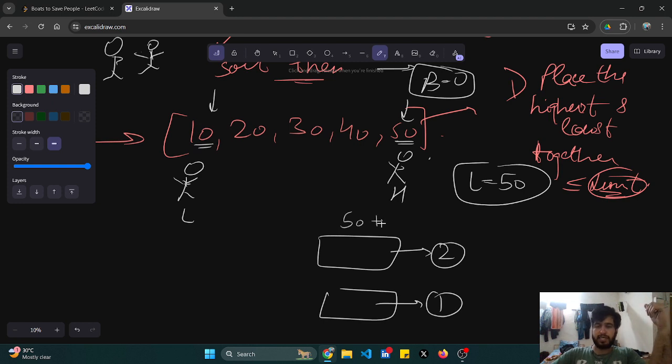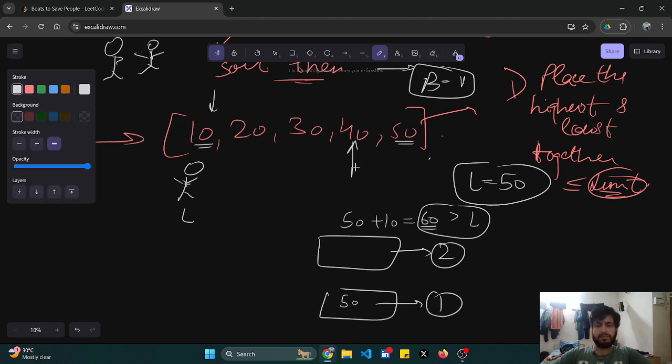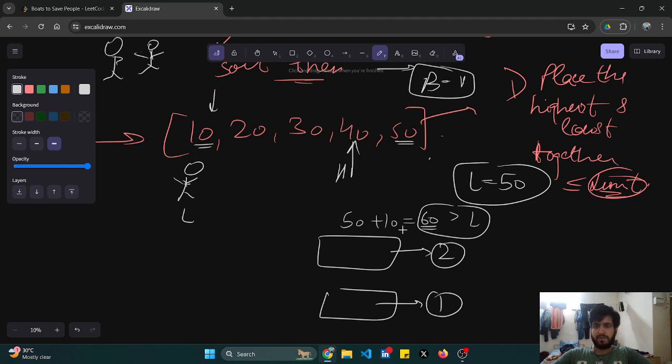50 plus 10 is equal to 60, and that is higher than my limit. Can I place them together? No, because it is higher than my limit. So I cannot place them together. I'll send my 50 alone, and my boat count would increase. As this person has already gone, my guide would go to the next person. This 50 has gone and it has increased my boat number.